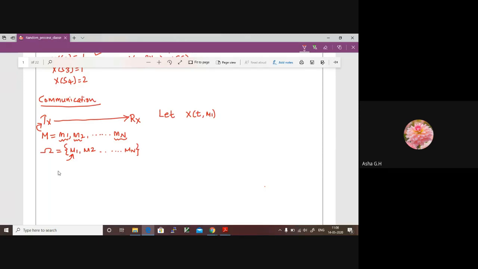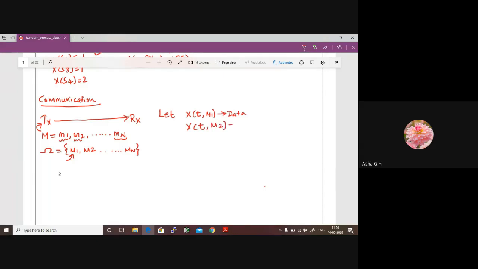Let x of t is equal to x of t comma m1 be the data that is present at the transmitter. This is to be transmitted. This is just the first message block m1, the first sample point. Similarly, we have x of t, a function of t, and we are dealing with message point 2.